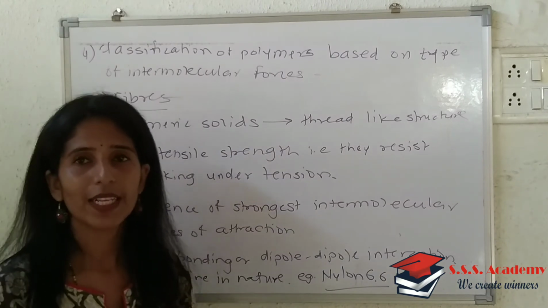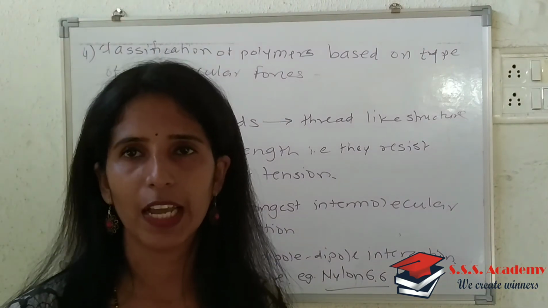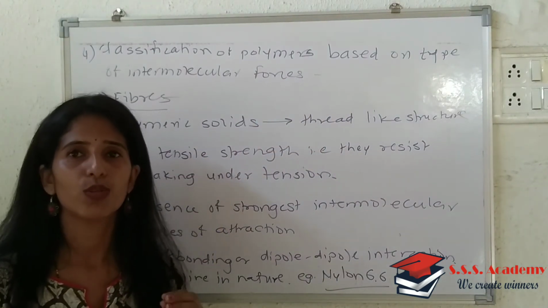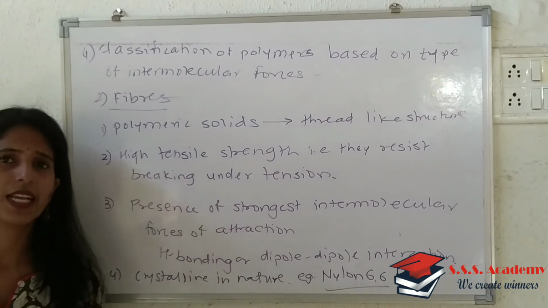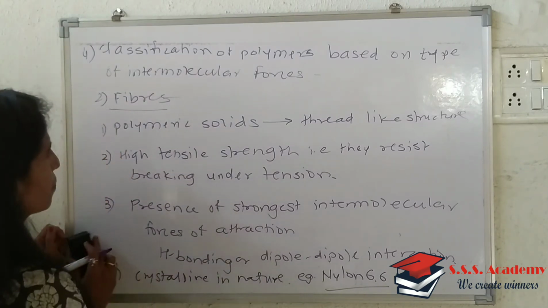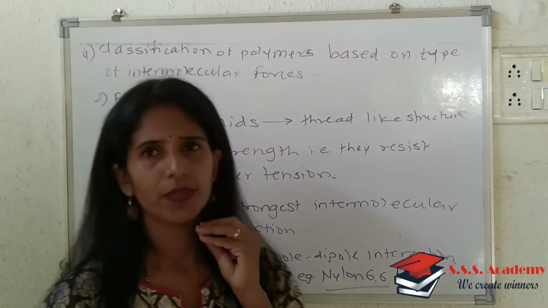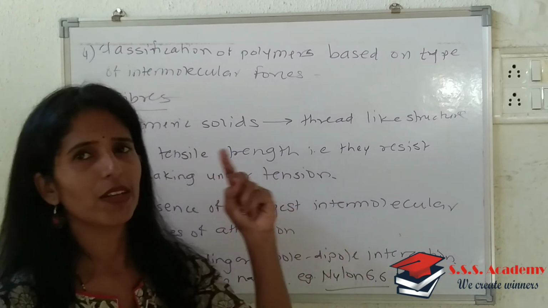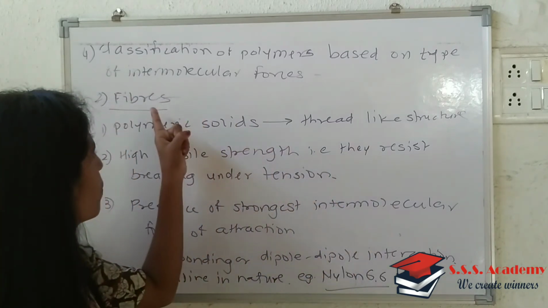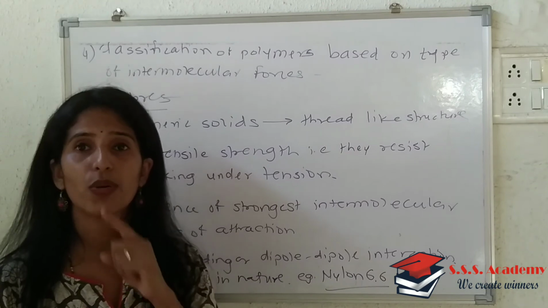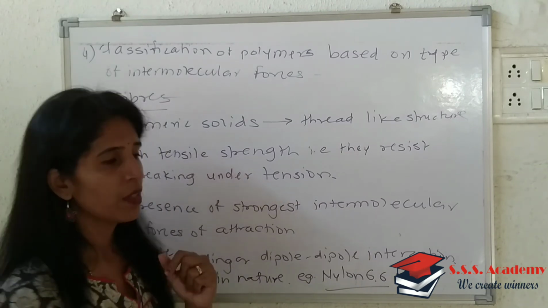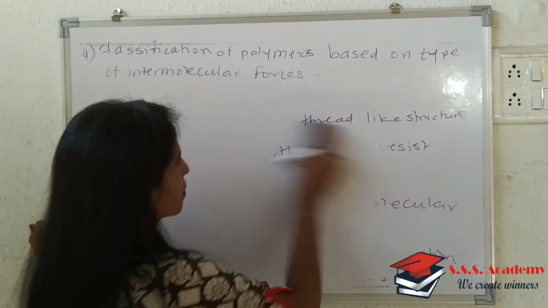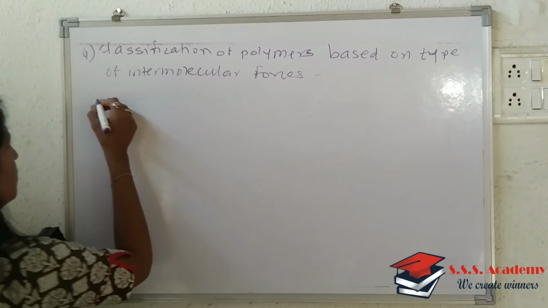Now next we will start with the third type in this classification, which is called thermo-softening polymer. If you want to know about elastomers or fibers, you can just Google it. There are so many images for elastomers and for fibers. The pictures are also given in your book, you can refer to that. Next we will start with the third basis, thermo-softening polymer.